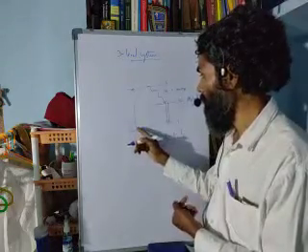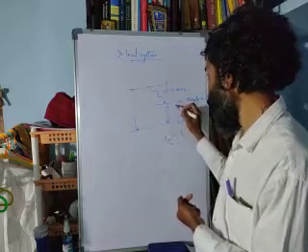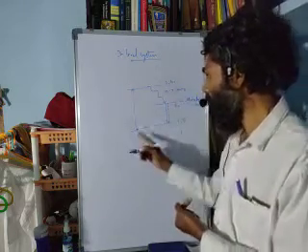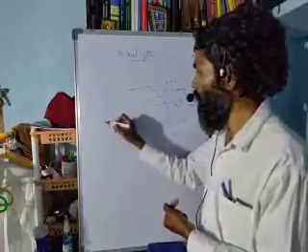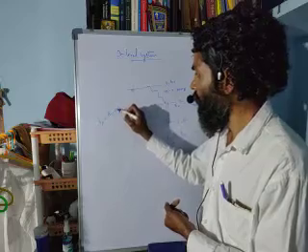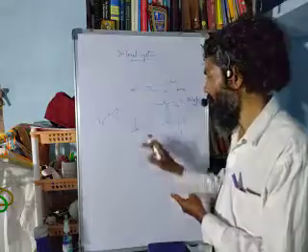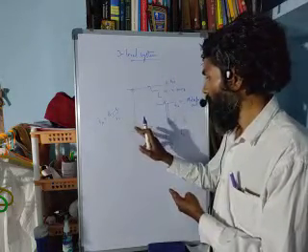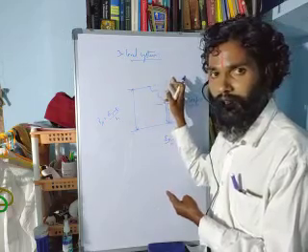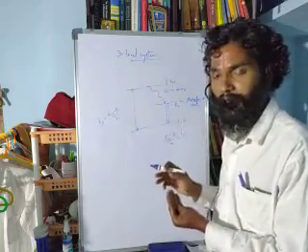And of course, this is the E1 energy level, this is the E2 energy level, and this is the E3 energy level. The pumping is happening because of a photon of frequency nu p equals E3 minus E1 divided by h. So this is what is happening in a 3-level system: we pump the electron to level number 3, and from there it relaxes non-radiatively to level number 2, and between level number 2 and level number 1 we have the laser action happening.